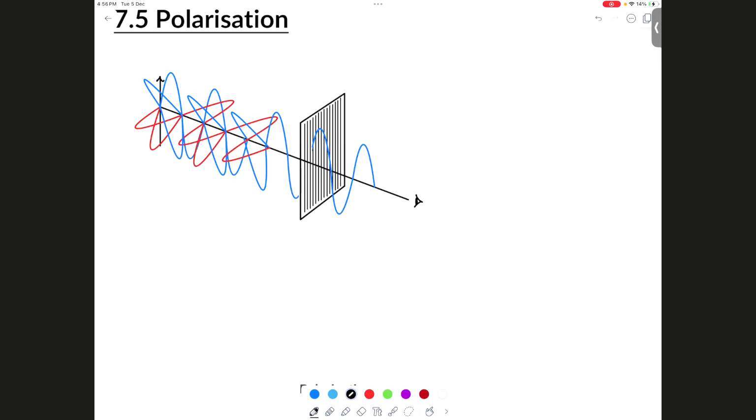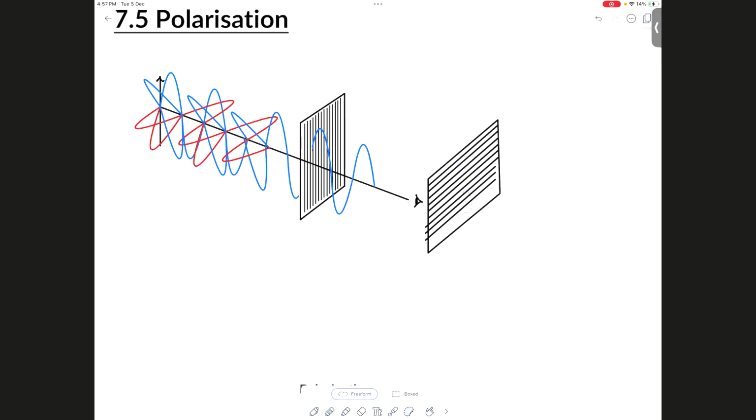I want to block everything. I just don't want to see light. Using polarizing filters, yes, exactly. Place another polarizing filter in front of the one that you already placed. But this time, make sure that the polarizing filter is what to the original one? Perpendicular. If you do that, you notice that light is entirely blocked.